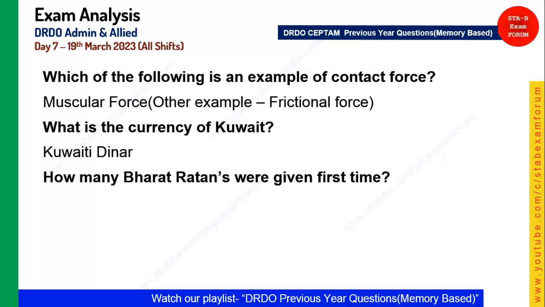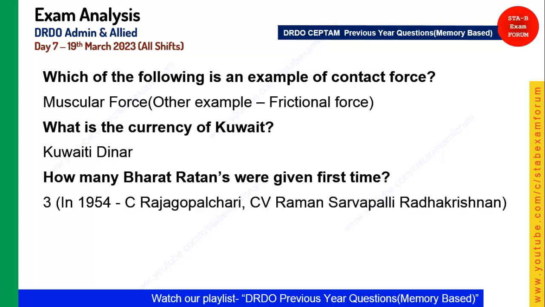Coming to the next, how many Bharat Ratnas were given the first time? So student, as you know, there were 3 Bharat Ratnas which were given initially in 1954. Who are these 3 persons? C. Rajagopalachari, C.V. Raman and Sarvepalli Radhakrishnan. These were the 3 eminent personalities to whom Bharat Ratna was given.